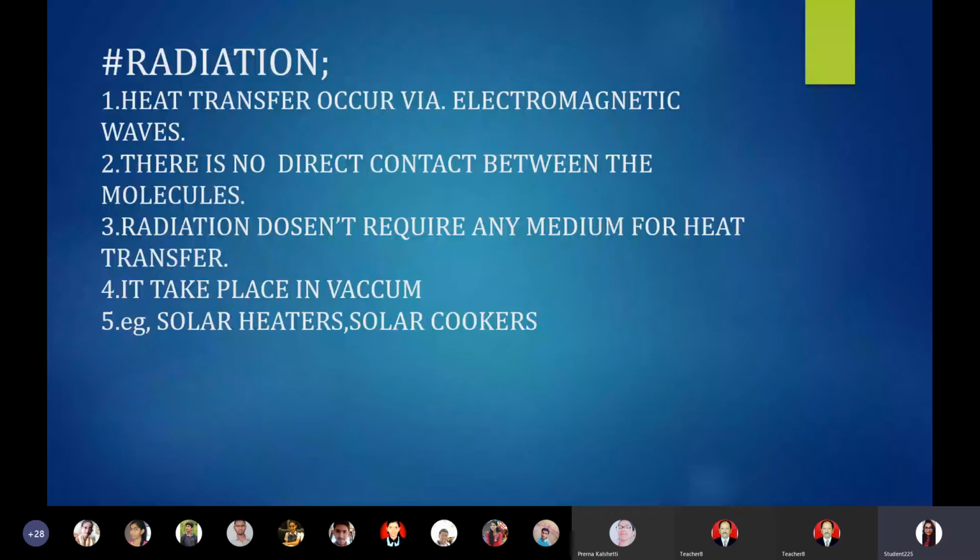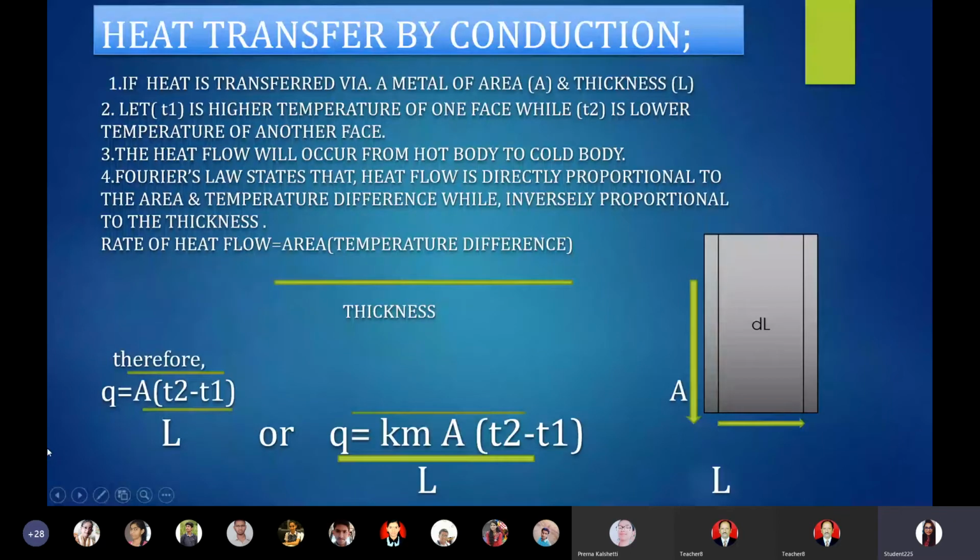Then we have gone through in detail about the heat transfer by conduction mechanism. We have also seen Fourier's law, which states that the heat flow is directly proportional to the area of metal and temperature difference, while inversely proportional to the thickness of metal.